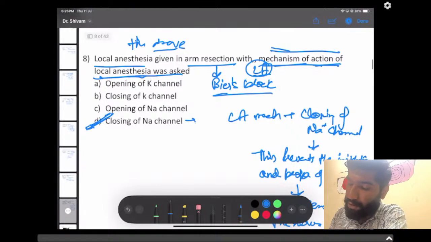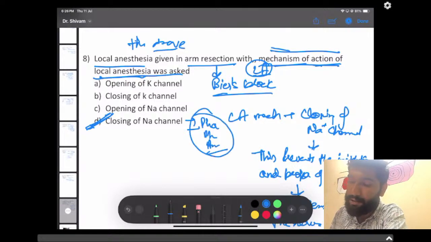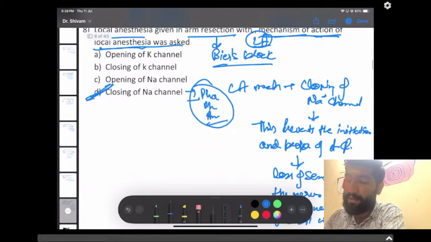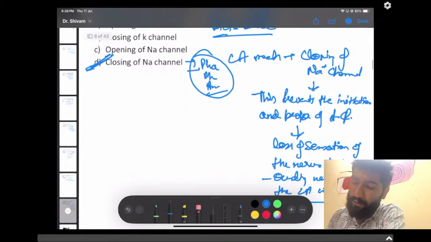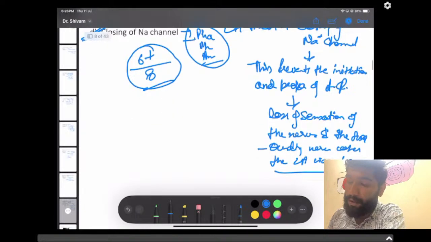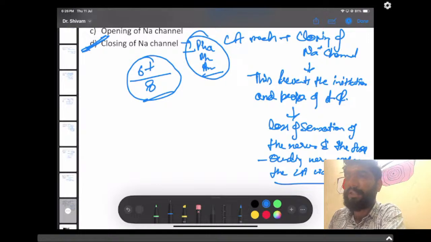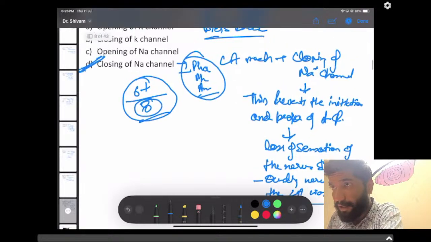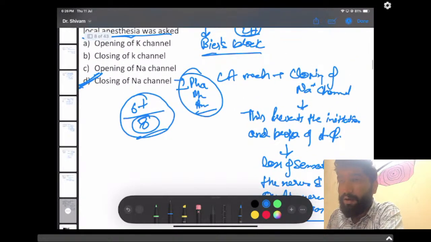We can say physiology and pharmacology were also integrated here, and anesthesia of course because it is a local anesthesia. So it was an integrated question from all three. I hope if 8 questions were there from anesthesia and you are scoring 6 plus, you will definitely get good marks in the FMG score. Of course, because anesthesia was one of the scoring subjects in this exam, as there were 8 questions of anesthesia, and last time all the questions came.